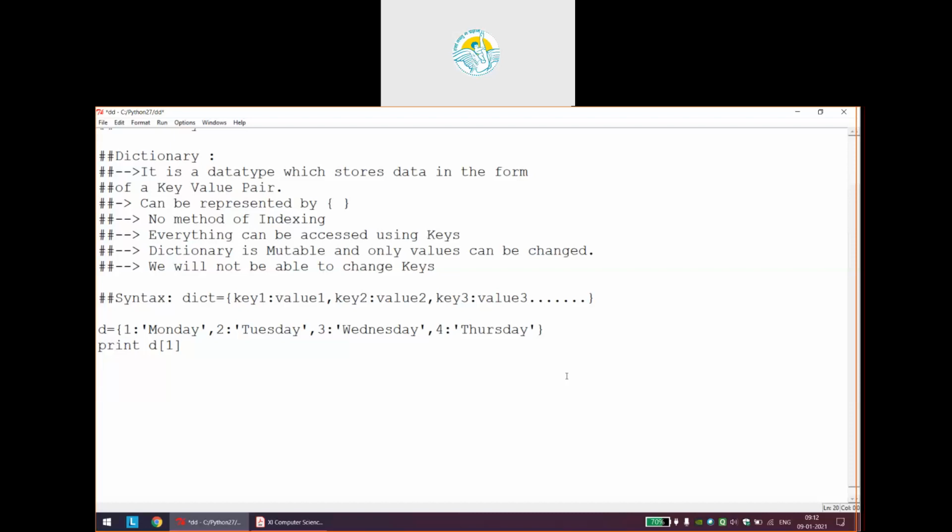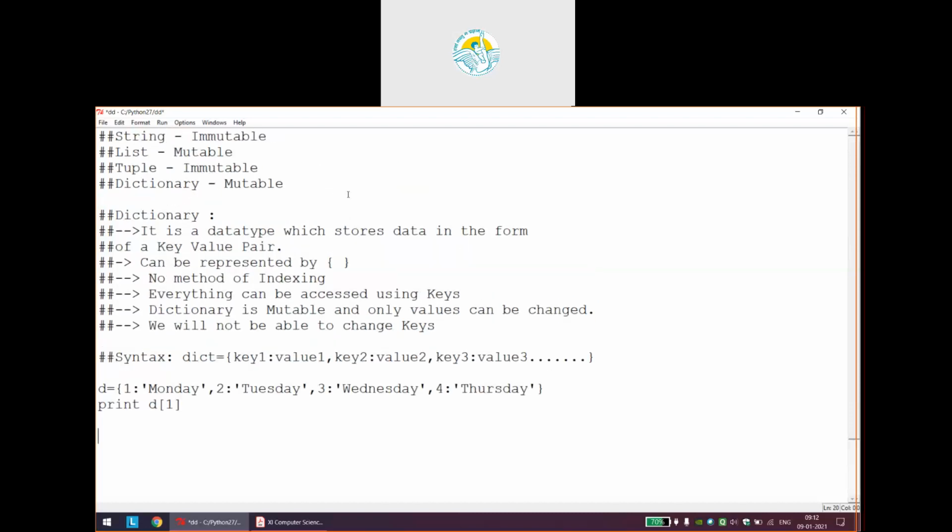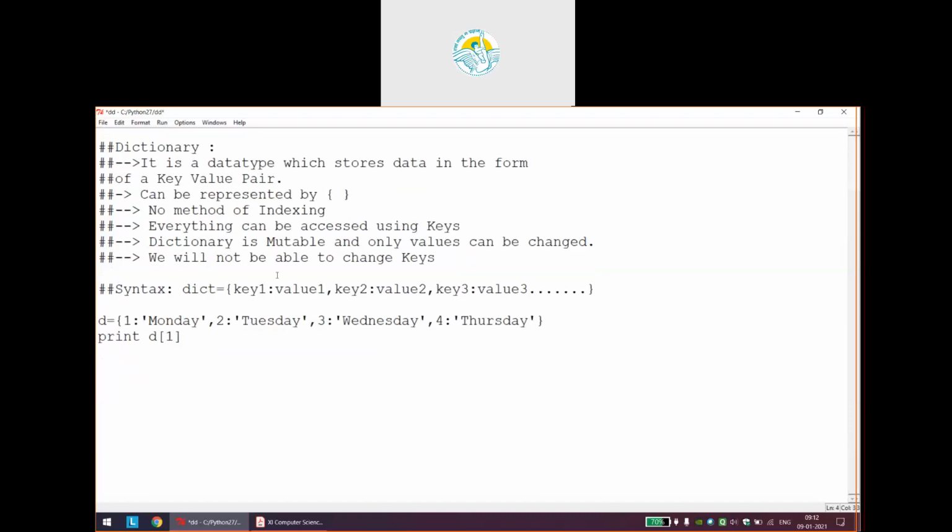Okay, last topic, how a dictionary is mutable. Suppose I want to change 2 to Saturday. So first I am printing the original dictionary. Please pay attention: D of 2. Now you will wonder, sir, why did you write 2?